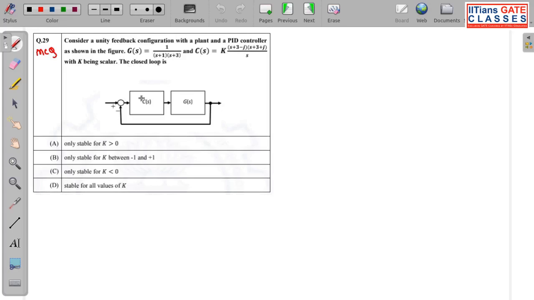The closed loop is... this is quite a simple question, a very simple question. We can directly see we have to apply the Routh-Hurwitz criteria. And for calculating the stability condition using Routh-Hurwitz, we always require the characteristic equation. So if I have to write the characteristic equation, it will be 1 plus G(s) C(s) equal to 0. So if I directly write, G(s) is 1 over (s plus 1)(s plus 3).